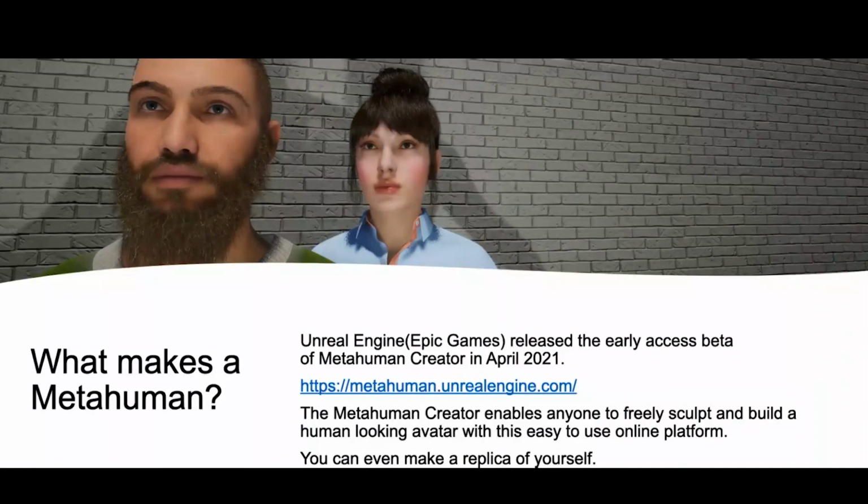So what makes a metahuman? Well, Unreal Engine and Epic Games, the people that created Fortnite, basically created the metahuman, and it's free for anyone to access. You can get in there, you can get a free account, and you can start creating your own metahuman. And you can even create a replica of yourself.